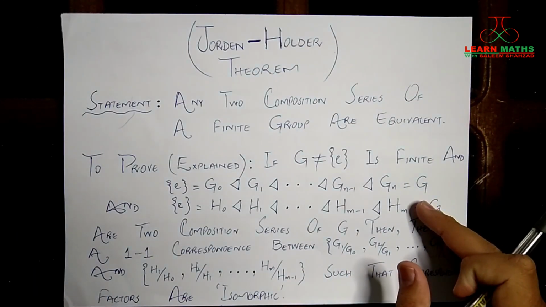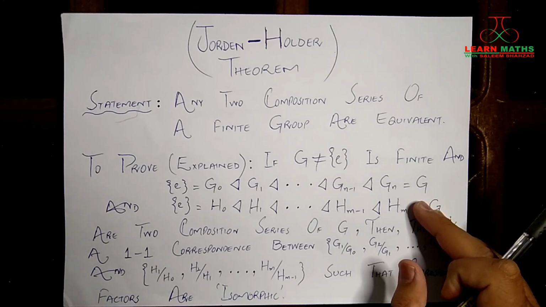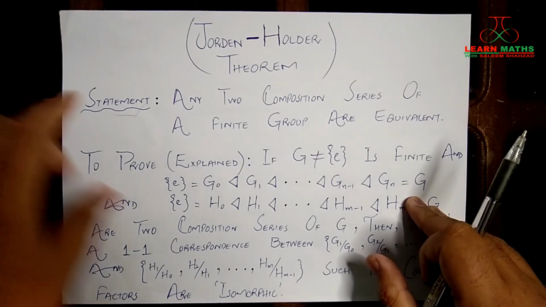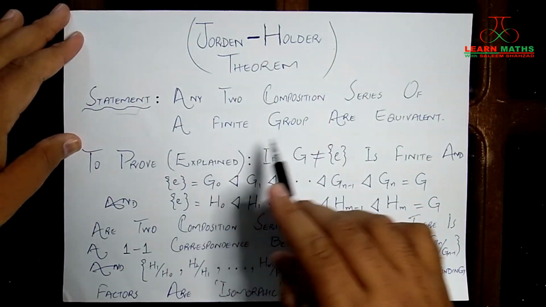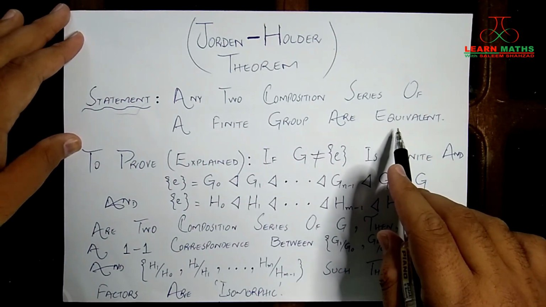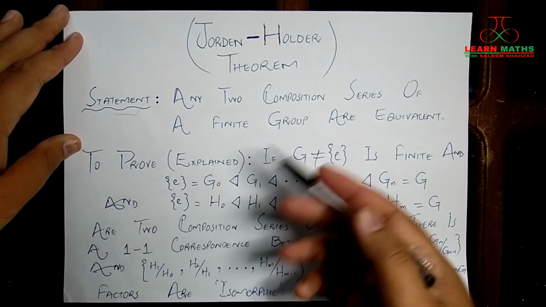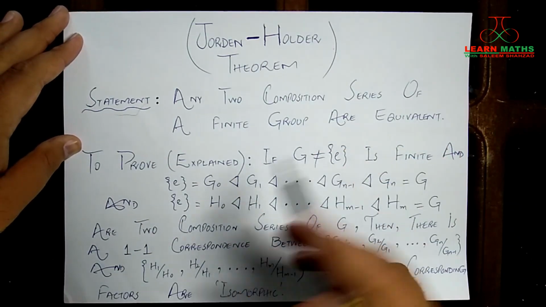So let's start with the statement of the Jordan-Holder theorem. The statement is that any two composition series of a finite group are equivalent, and I have written here the explanation of this wording.